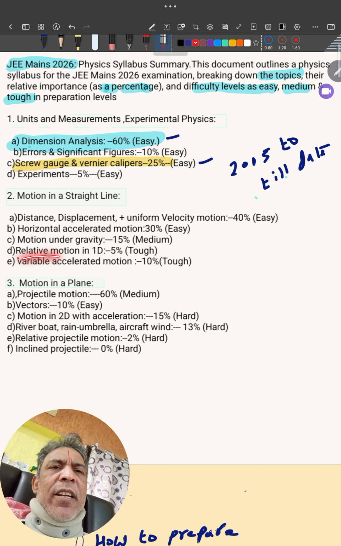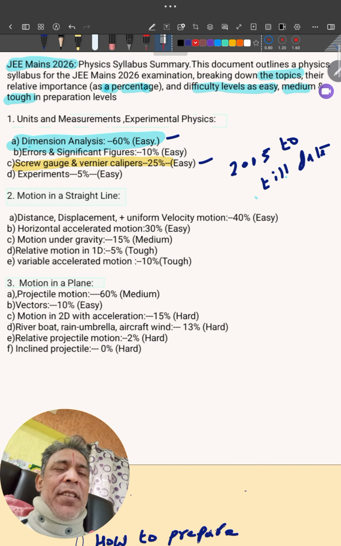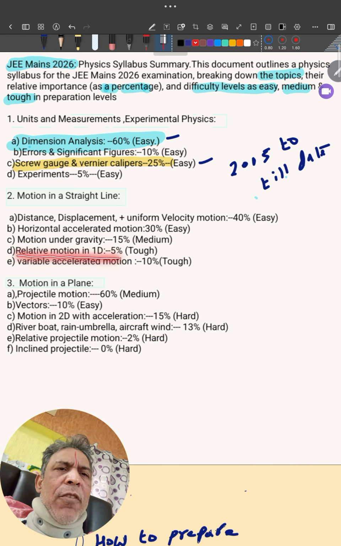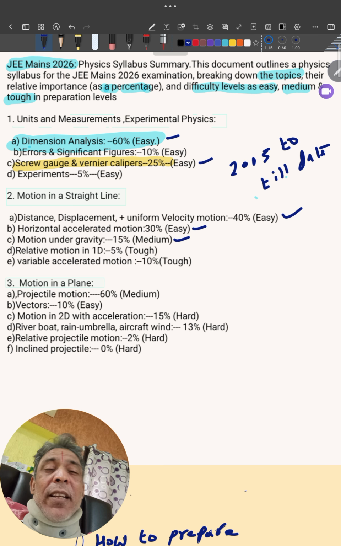Then relative motion in 1D, only 5% and very tough. The number of problems coming from relative motion in one dimension is only 5%, so if you want, you can leave this topic. Then variable accelerated motion, 10%, like acceleration varying with time, acceleration varying with speed. So which will be the most relevant topics for you? These will help you a lot in exams.